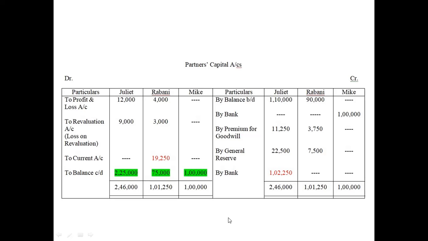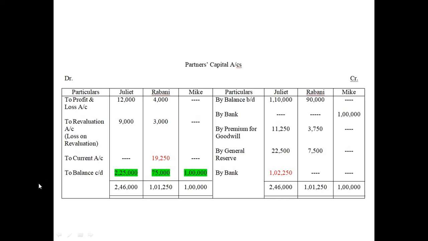So write the balance c/d here. After writing profit and loss account and revaluation account, leave the space here, because we have to write something before c/d. We may or may not need it, but still leave at least one or two lines so that two entries can fit. Most probably one only, for the capital adjustment, but still leave one more line just in case we need it.